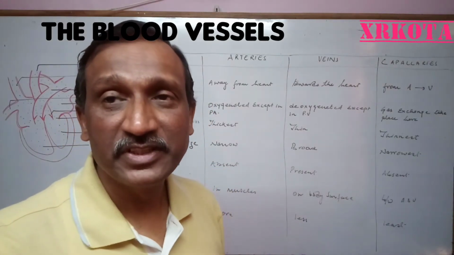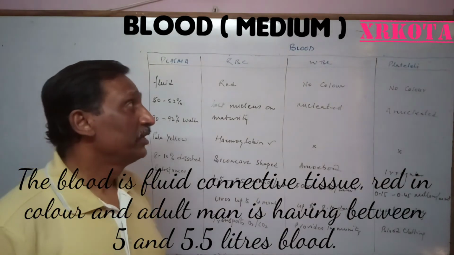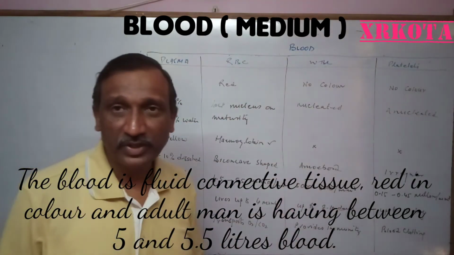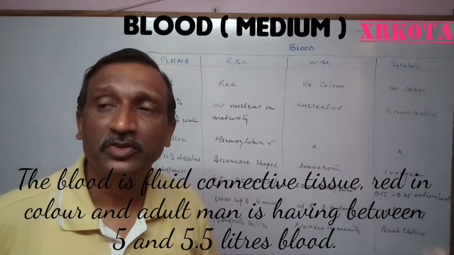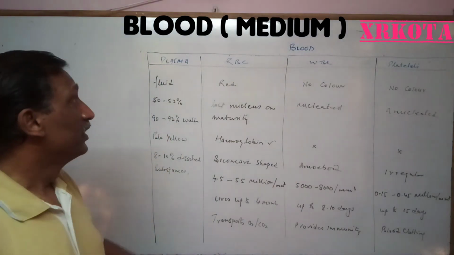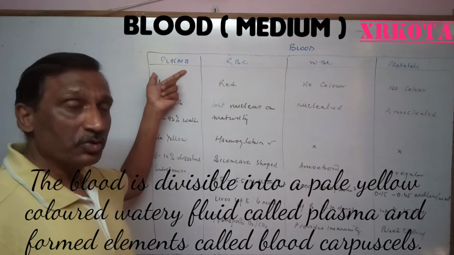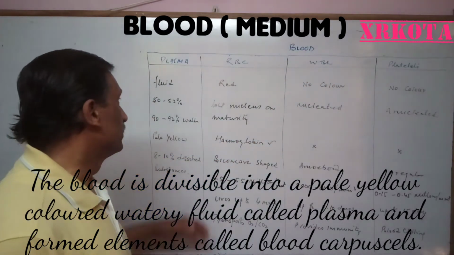So two components we have studied, and the next component, the third one, is blood. The blood is, as you know, a fluid connective tissue, red in color. It is found in an adult about 5 to 5.5 liters, and it is always moving. The blood has two components: the fluid component that is called plasma, and the formed component that is called blood corpuscles.